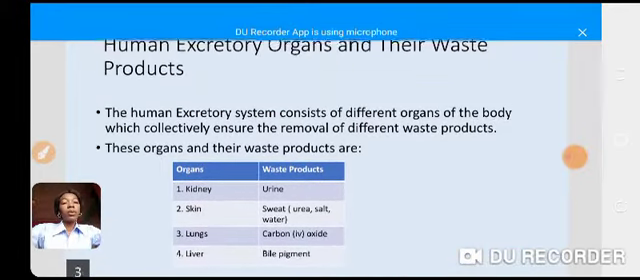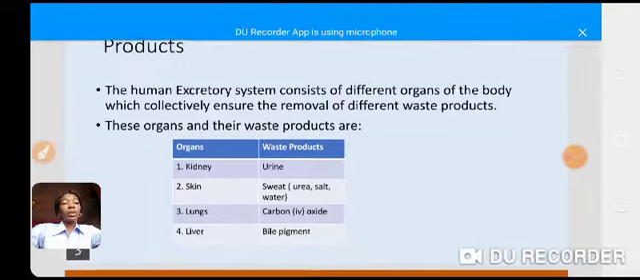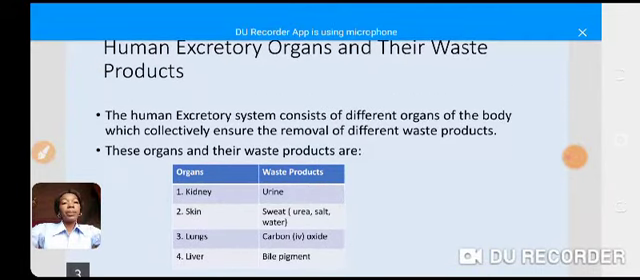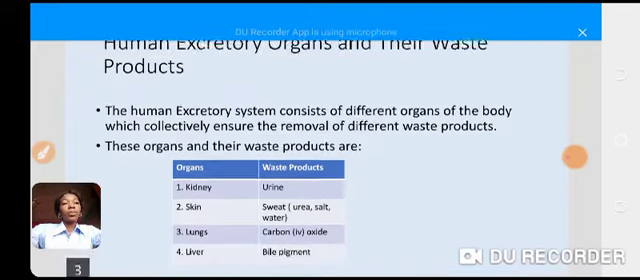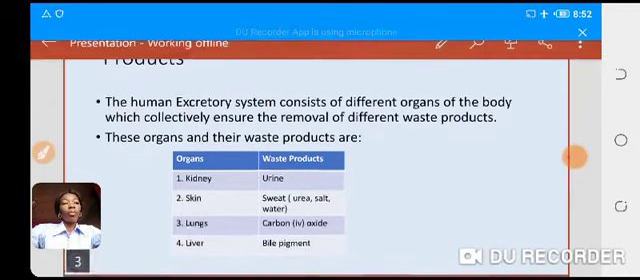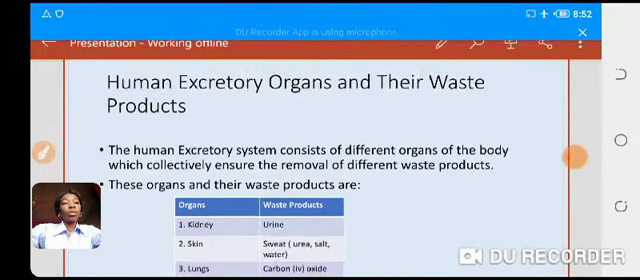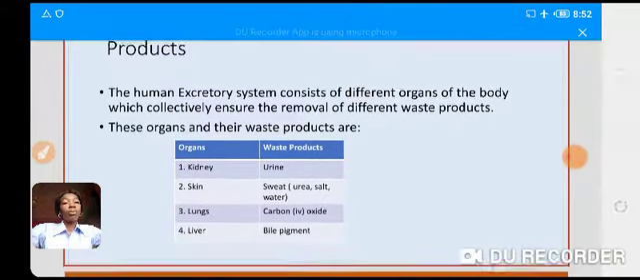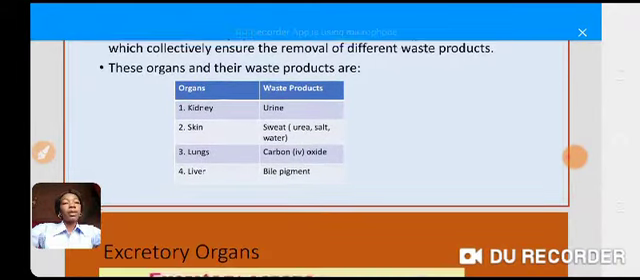Draw the table in your note. Draw the table now in your note. Hope you are doing that.